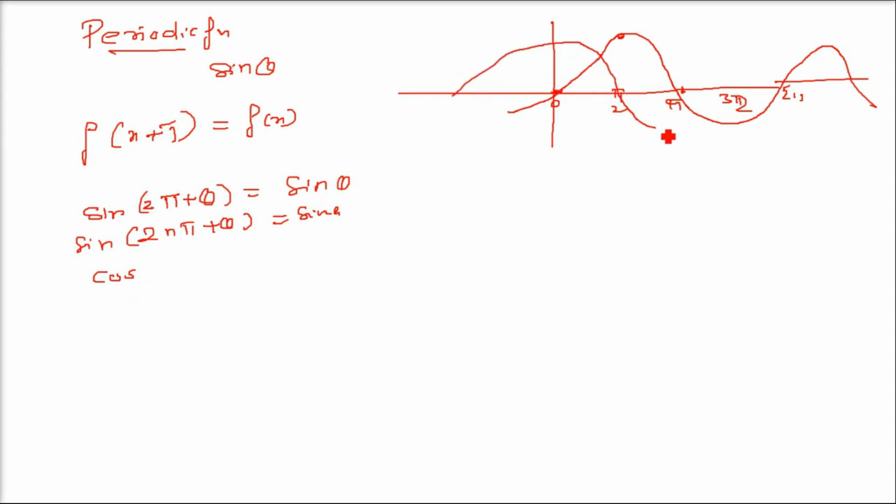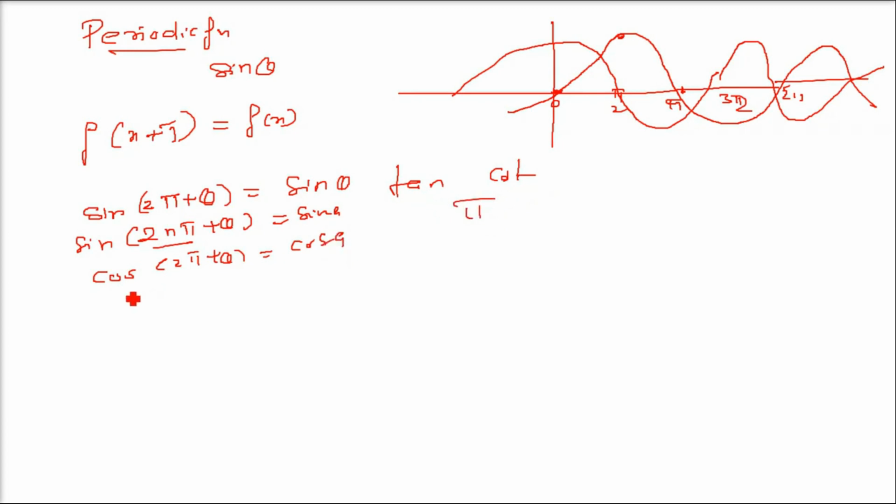It is also repeating after 2n pi, so 2n pi plus theta. So these are periodic functions. Sine and cos repeat after 2 pi, and tan and cot repeat after pi.